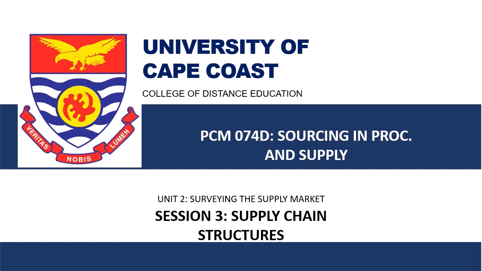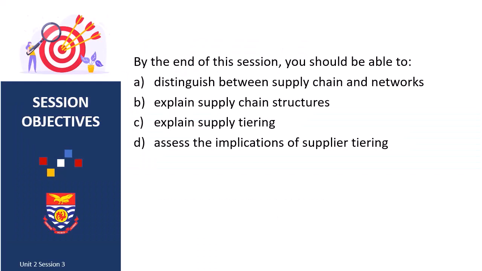We all know that businesses do not operate in vacuums, and for that matter need to put systems and structures in place to help conduct their operational activities. We will look at issues relating to supply chain structures in this section. By the end of the section, we should be able to distinguish between supply chains and networks, explain supply chain structures, explain supply tiering, and assess the implications of supplier tiering.